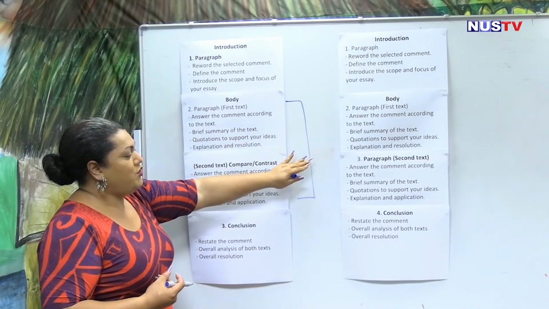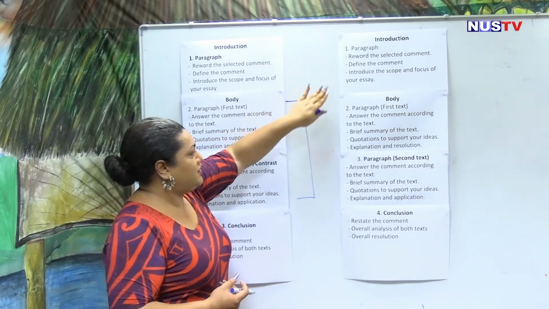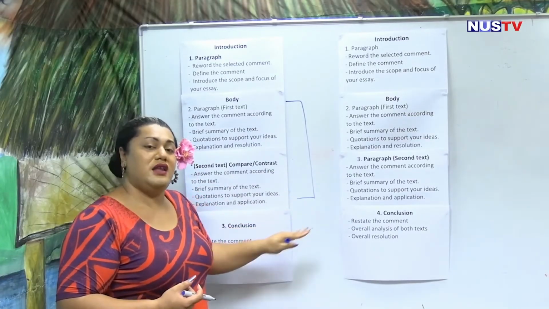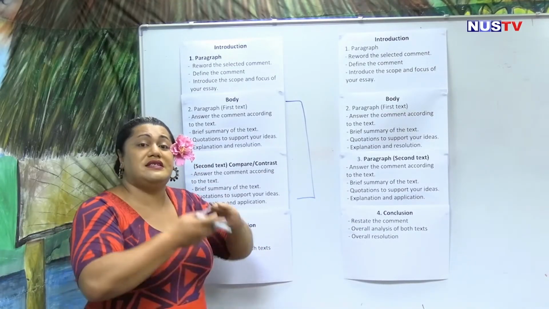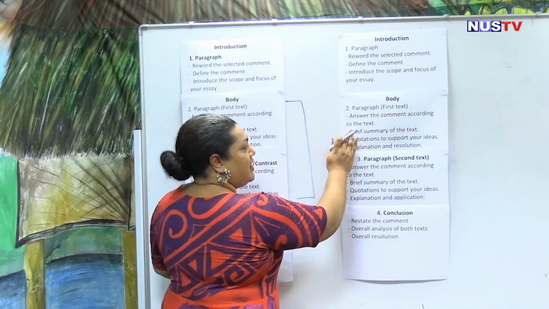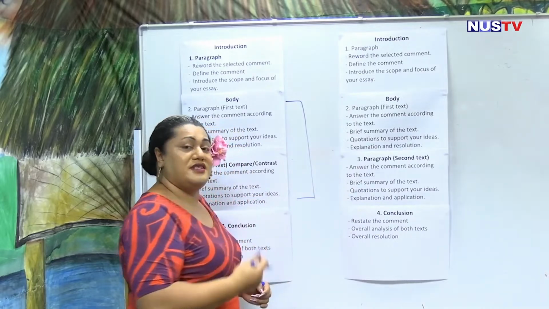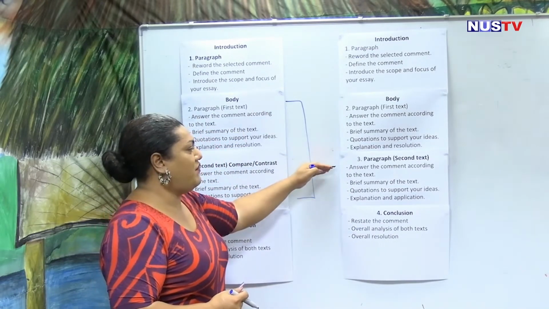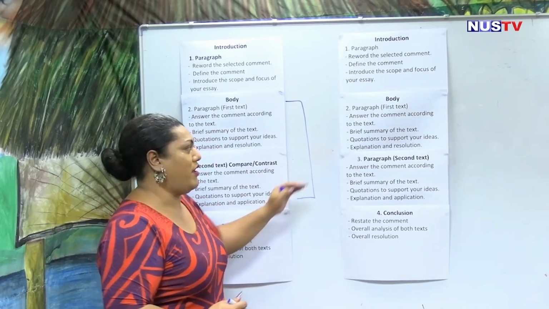Structure number 2, you have four paragraphs. You analyze each poem separately. So for your first text, you will have it in your second paragraph, and the next text you will have in your third paragraph.